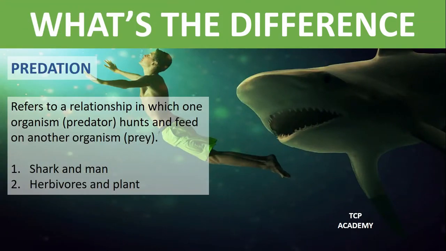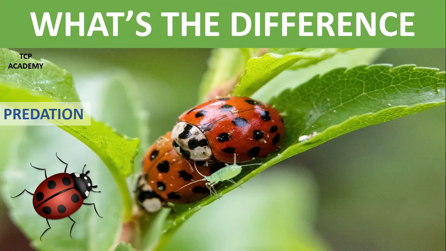Predation. Predation is popularly called a predator-prey relationship, and it refers to a relationship in which one organism, the predator, hunts and feeds on another organism, which is called the prey. So here the shark would have been the predator and man the prey. And there's also this relationship between plants and herbivores, where the herbivore is the predator and of course the plants would have been the prey.